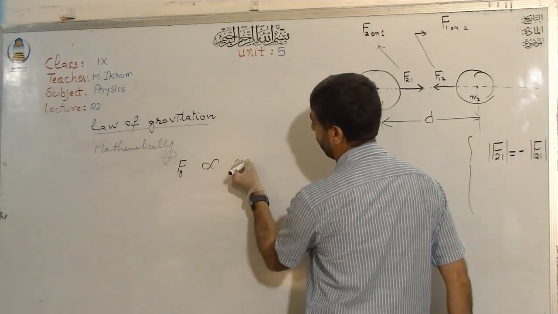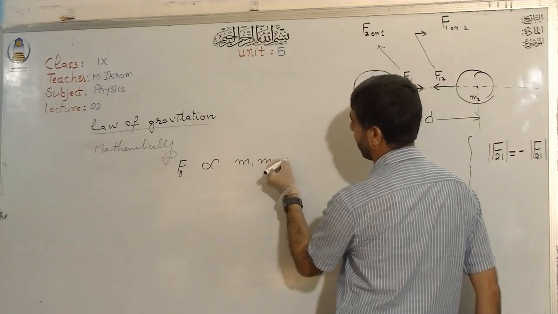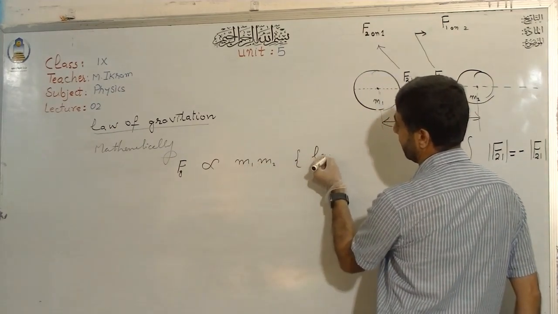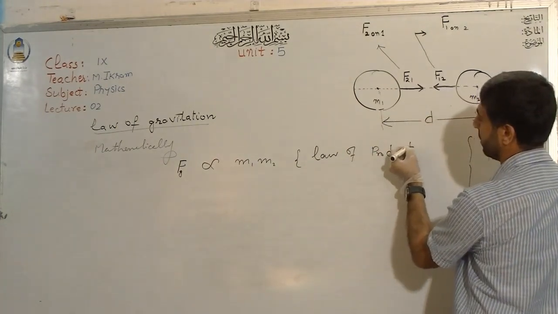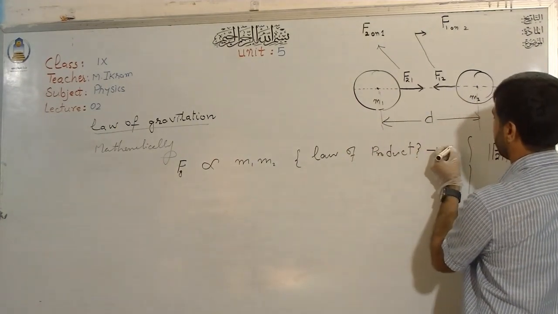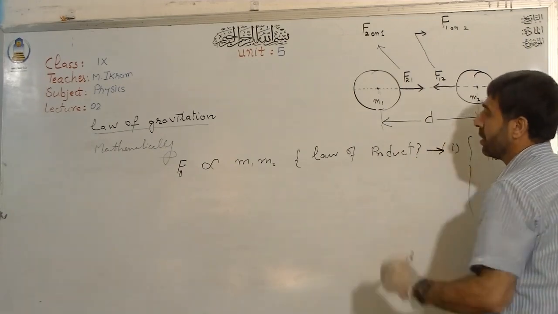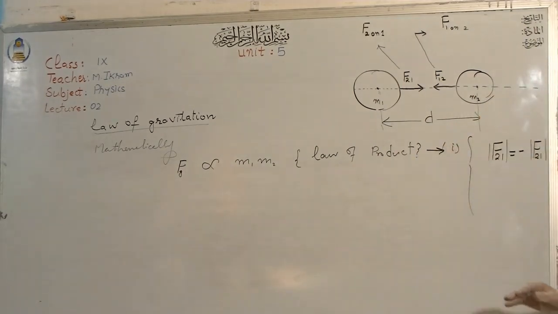This is known as the law of product. This is the first part.